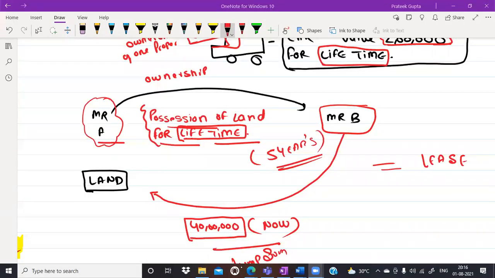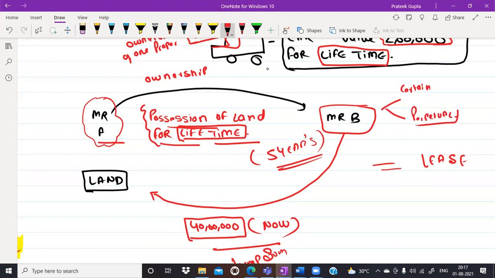Okay. Anyone would like to answer? Sudhanshu, Shashank. So you said that there cannot be possession in lease. Yes, sir. Mansi is saying yes, sir, this can be possible. Okay, Mansi. Again, sir, lease can be of both kinds. Lease can be of two types. One is for a certain period of time, and one is perpetual.